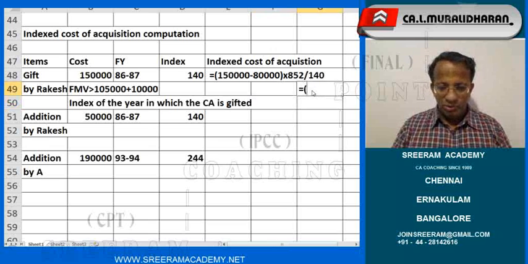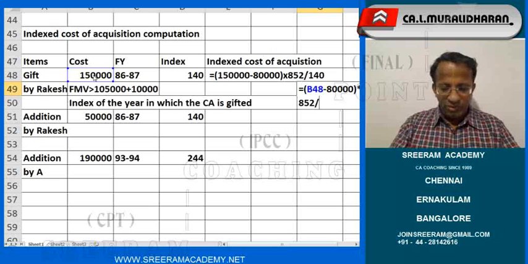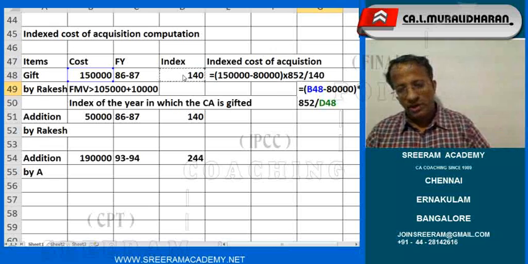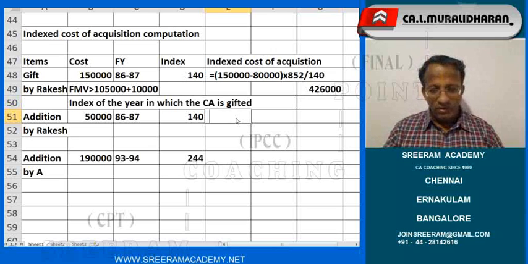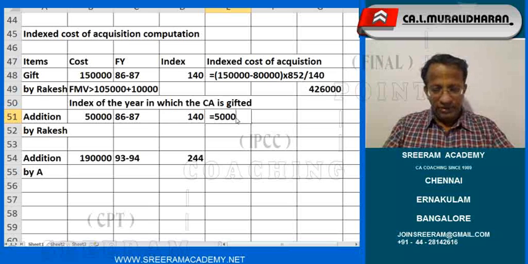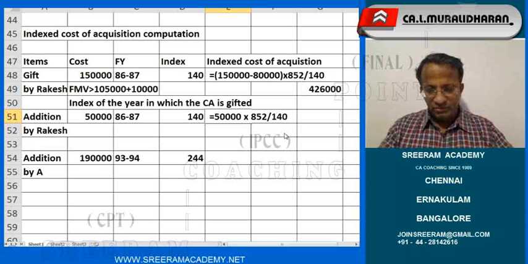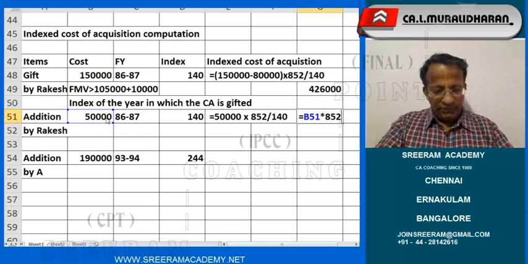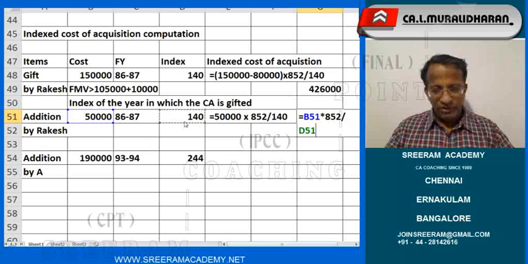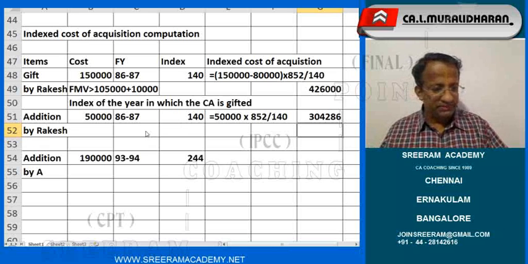So here I would like to show that computation. 1,50,000 minus 80,000 into 852 divided by 140, 4,26,000. 50,000 into 852 divided by 140, 304, 286.